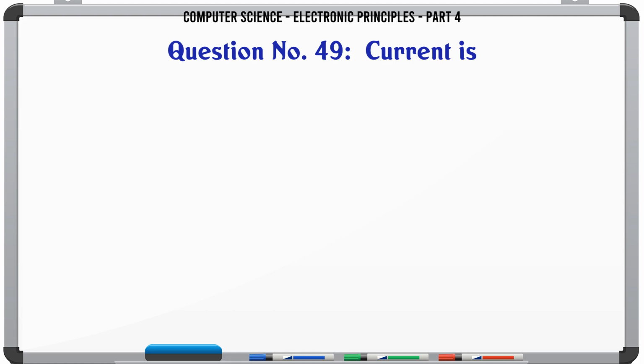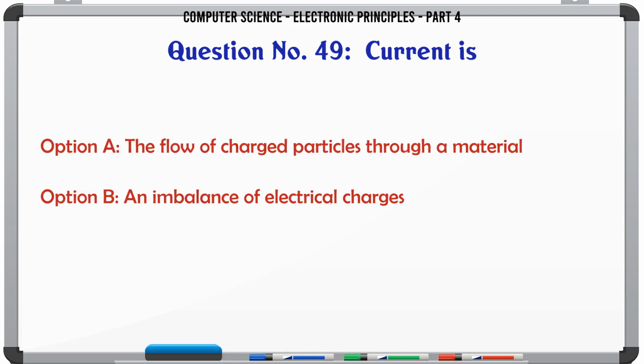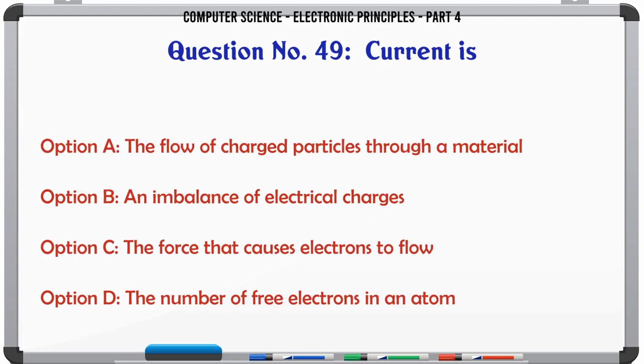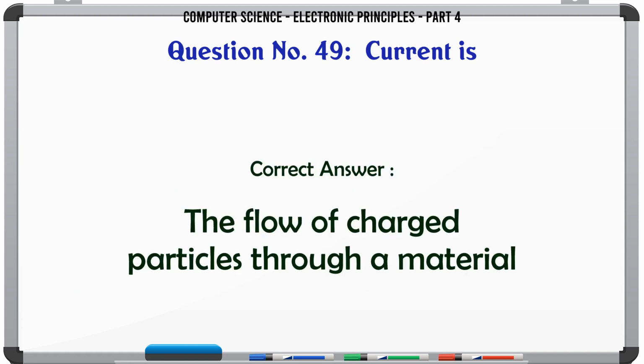Current is A. The flow of charged particles through a material. B. An imbalance of electrical charges. C. The force that causes electrons to flow. D. The number of free electrons in an atom. The correct answer is the flow of charged particles through a material.